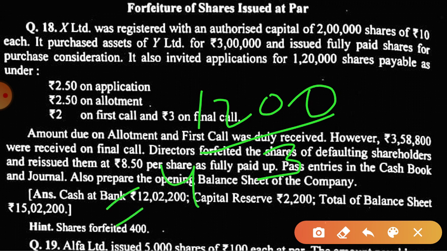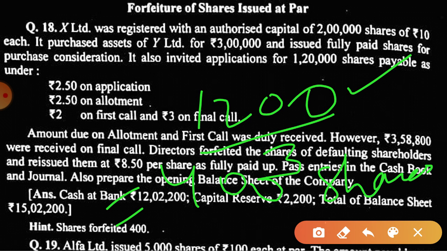So how many shares? 400 shares. This way we will calculate the number of shares. 1200 rupees we did not receive and the last call was for 3 rupees, so the number of shares is 400.